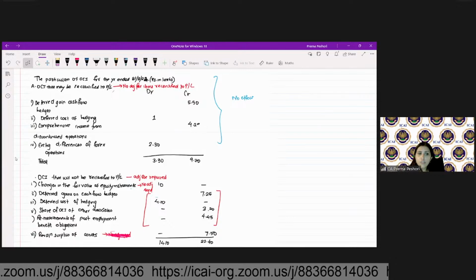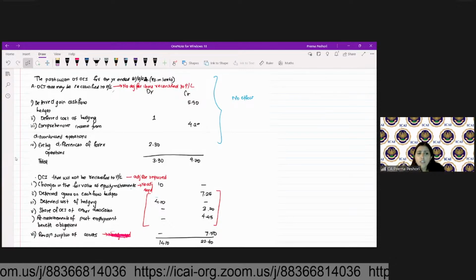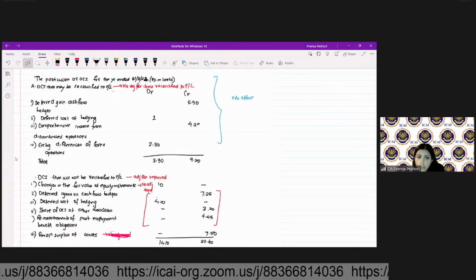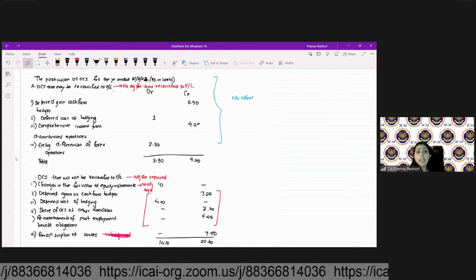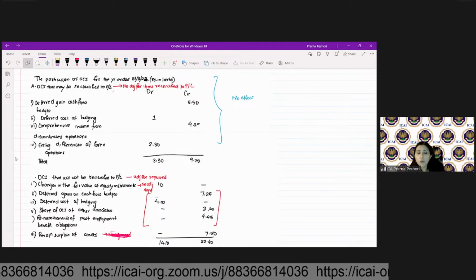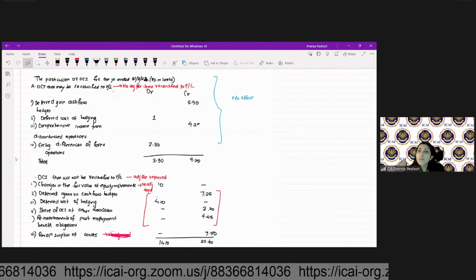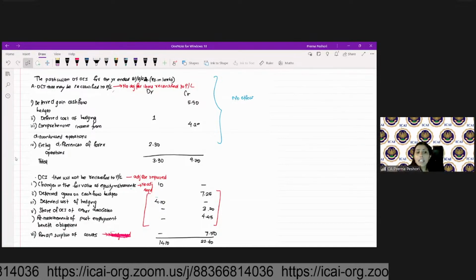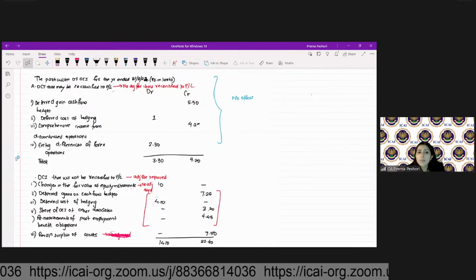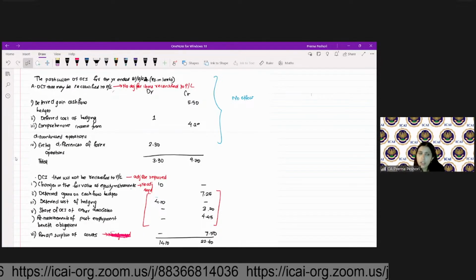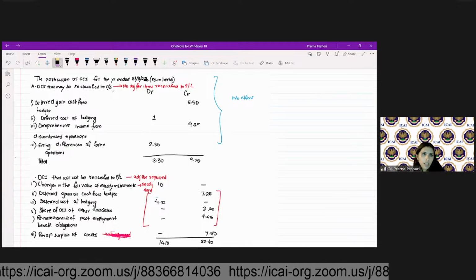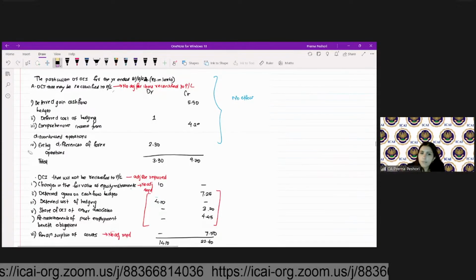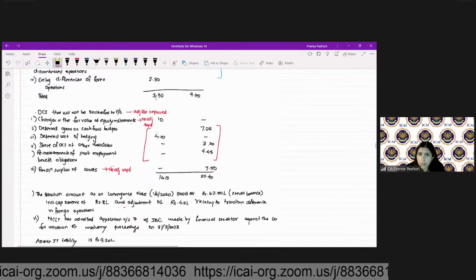For all others, deferred gains on cash flow hedges, deferred cost of hedging, share of OCI of other associates, remeasurement of past employment benefit obligations, for that we will make the adjustment. Again, revaluation surplus of assets, we will not make any adjustment. So here, no adjustment. Fine. So no adjustment for the revaluation.